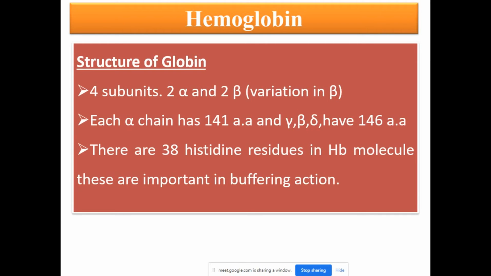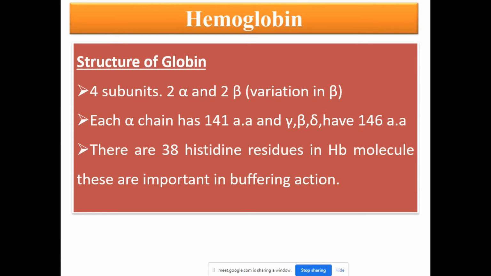Now we move on to the structure of globin. As I said, globin consists of 4 subunits. These 4 subunits are made up of 2 alpha types and 2 beta types. Variations are possible in the beta chain. Each alpha chain has 141 amino acids, and gamma, beta and delta have 146 amino acids.